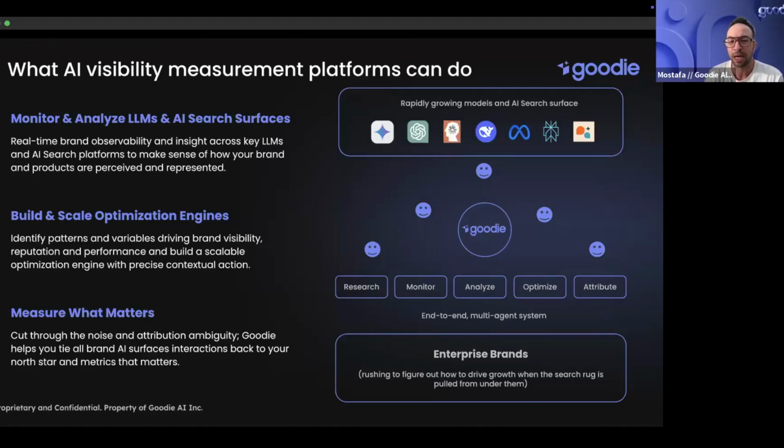And then we help you tie it back to what matters, actually the attribution piece, tying it back to revenue, tying it back to leads, and making sure that you have this full feedback loop into everything that is appearing at the surface, the specific prompts and topics that you're tracking, and how you're ranking on each and every one, what action to take, what the gaps are, and what the variables are that are impacting your visibility or the lack of. And then when you take that action, is it actually leading to moving the North Star and what matters here to you as a brand? So from research, monitoring, analyzing, optimizing, and attributing, all happening within our platform.